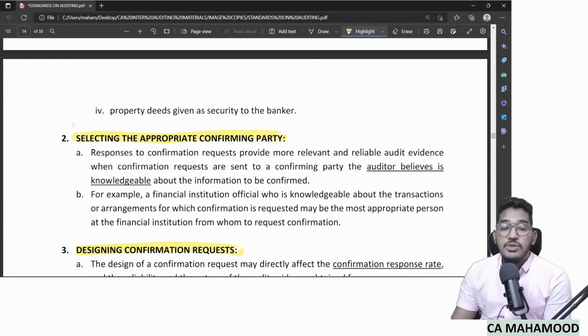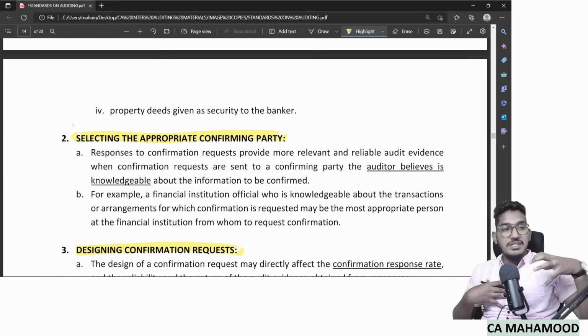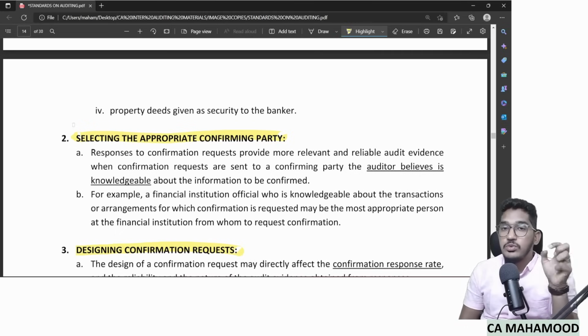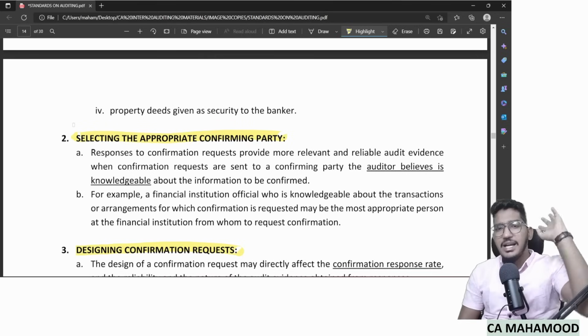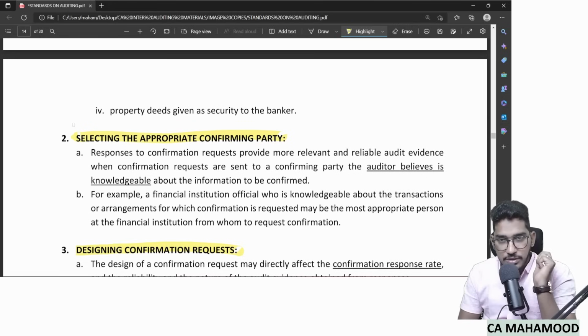And not just that, if your client is saying, sir, our property we have given as security for the banker, so that's why original documents of this land are not with us, they are lying with the banker. You want to know whether the banker is really keeping the original documents of the property. How can you get to know? Send a confirmation request to the banker. So the point I want to make here is, we use external confirmation, yes, agreed, for amounts and balances, but its use is not restricted to amounts and balances. We can use it for other qualitative aspects like terms and conditions of contracts, side agreements, existence of transactions, or property documents given to the banker.